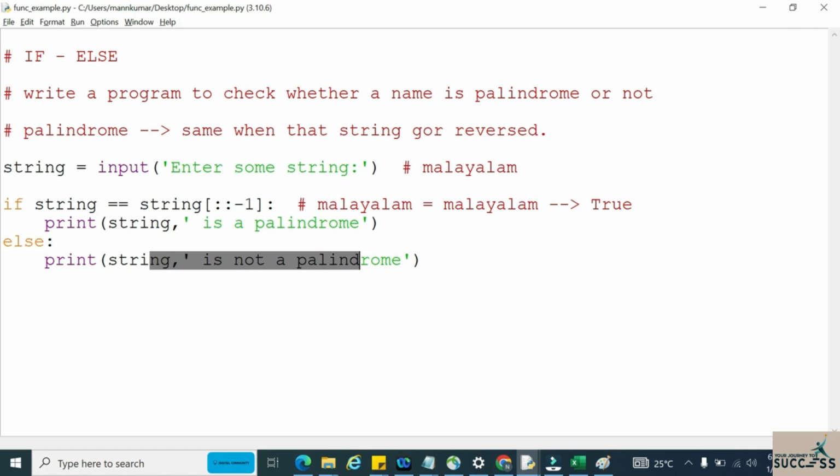I hope all of you understand how to check a palindrome, and also how these if else conditions work in Python. In the next tutorial we will discuss the third conditional statement, that is if elif else. There we will discuss the if condition in even more detail.